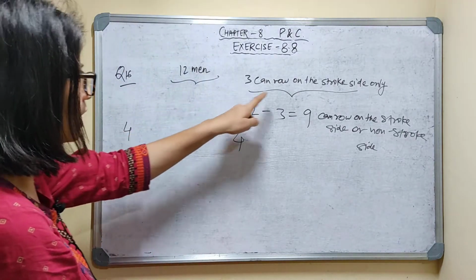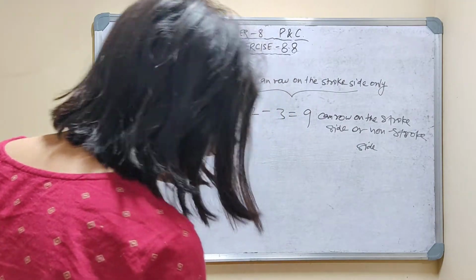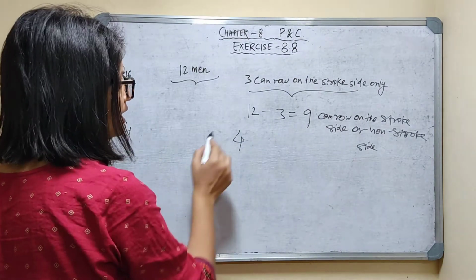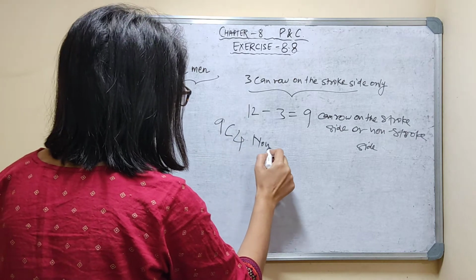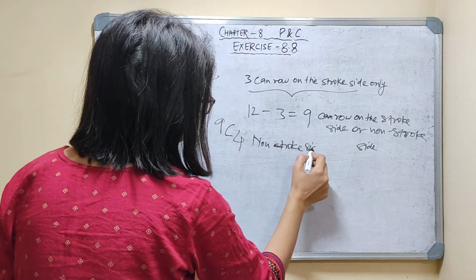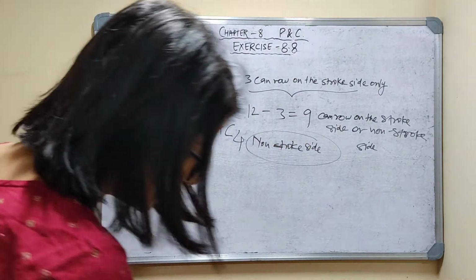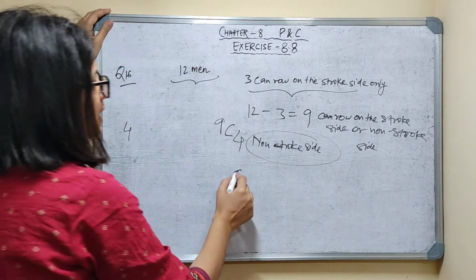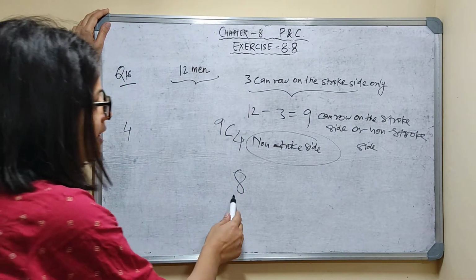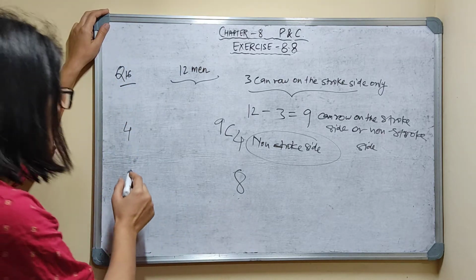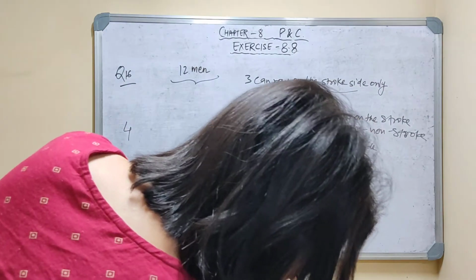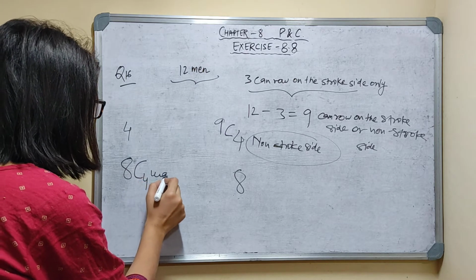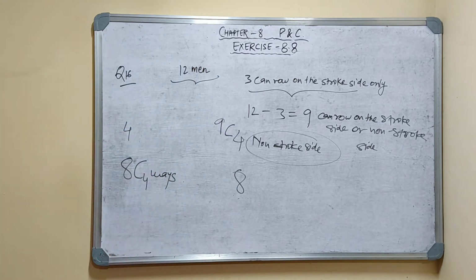As 3 persons can row only on the stroke side, we can choose 4 persons for the non-stroke side from these 9, so 9C4 for the non-stroke side. Having done this, we are left with 8 persons. 4 are used here, total are 12 men, so 8 are left. And from this 8, I have to choose for the stroke side. So we can choose 4 persons for the stroke side in 8C4 ways. Is it clear or not?